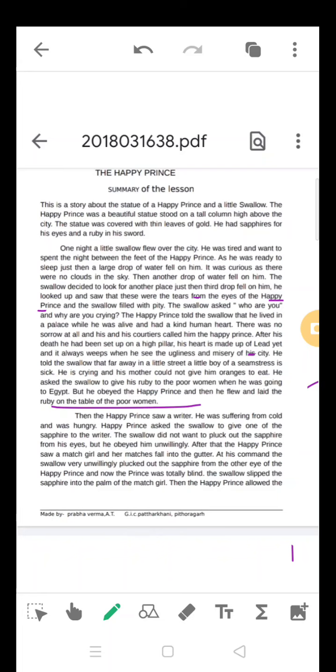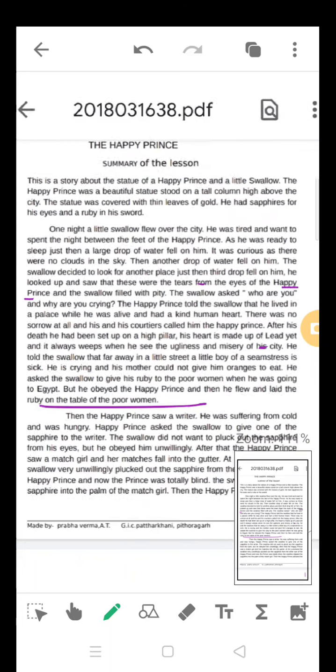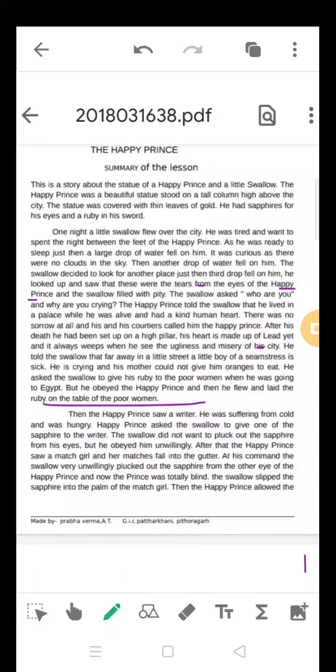So, she put on the poor woman. Then the Happy Prince saw a writer who was writing something. He was suffering from cold and was very hungry. In spite of that, he was writing. The Happy Prince asked the swallow, give one more of the sapphire to the writer.